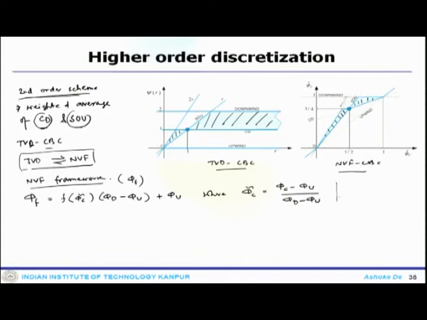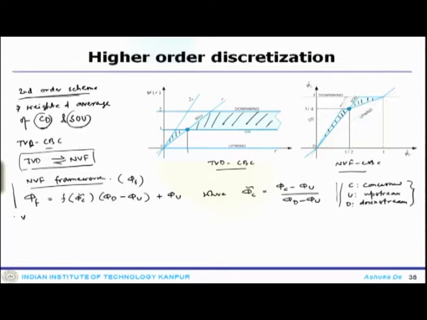Again, just to give you quickly, C is the cell which is concerned, U is the upstream, D is the downstream. This notation is based on the local flow field direction. The direction where the flow field is acting will determine which cell is to be U and which one is to be D. This is what you get for the NVF framework.